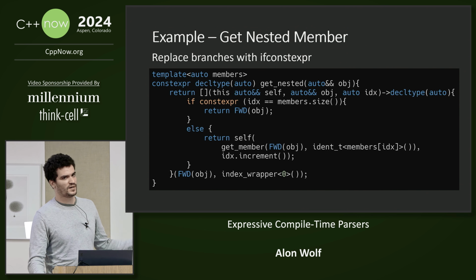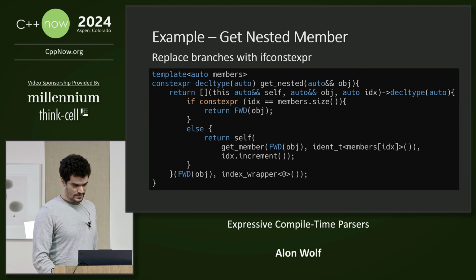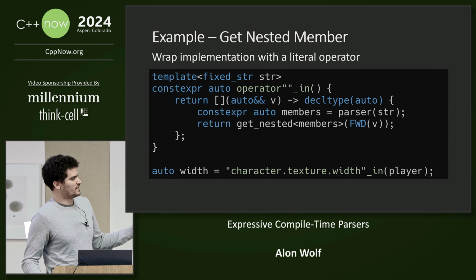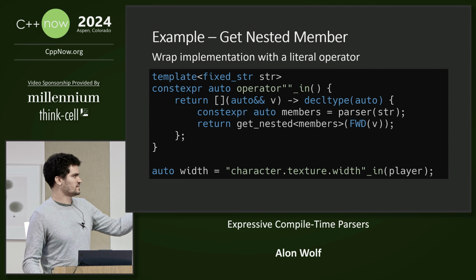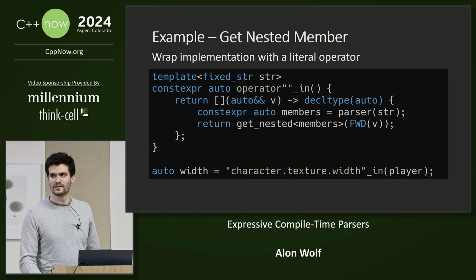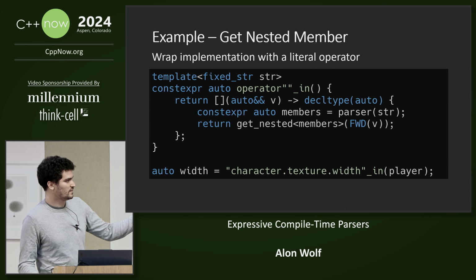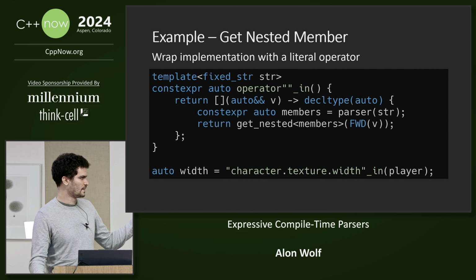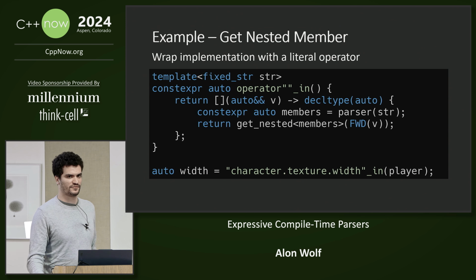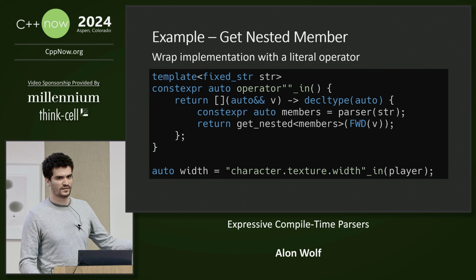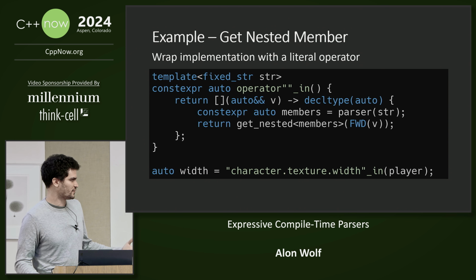In this case, we only have one branch that checks if we need to exit the recursive lambda. Then we can wrap it in a string literal operator, that takes a fixed string similar to what we saw in CTRE. And then it returns a lambda that first will use the compile time parser to get the fixed capacity vector of members, and then we'll call the get nested to get the nested data member of the argument.